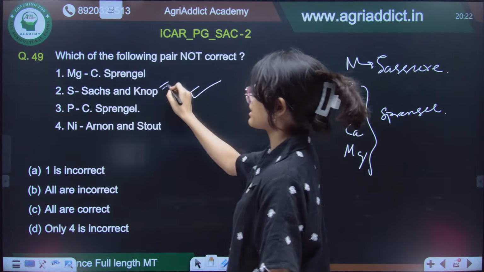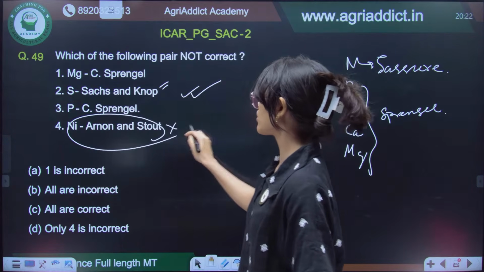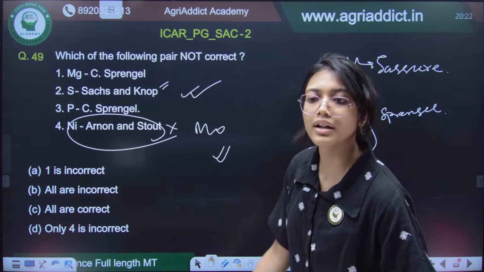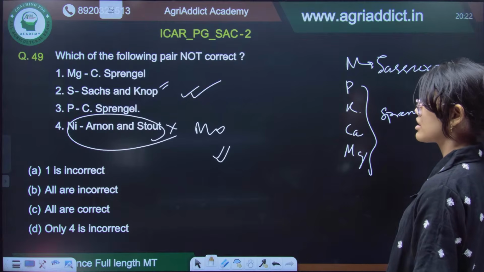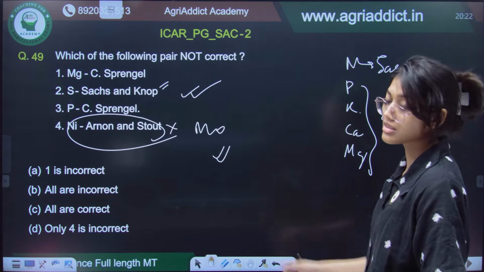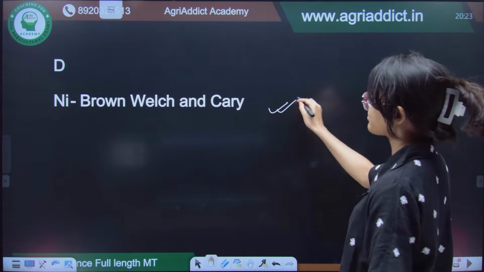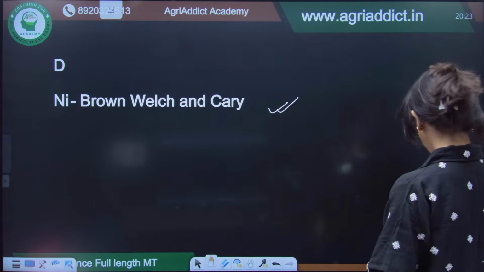S was given by Saxon Cope. But nickel was not given by Arnold and Stout. Molybdenum was given by Arnold and Stout, right? So, only 4 is incorrect. You have to remember who gave all these different essential elements. It was given by Brown, Welch and Carey.